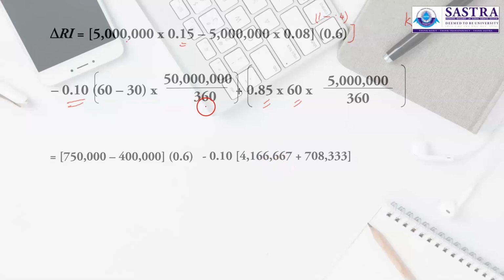So if you simplify this part alone, you get this answer, that is 4,166,667. And this part you will be getting at 708,333, about 0.70 million.